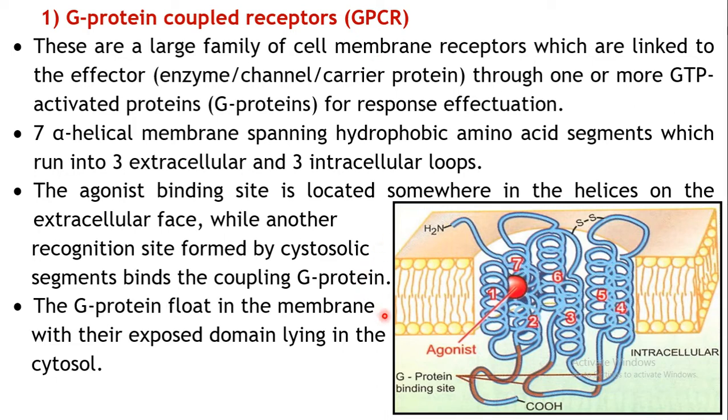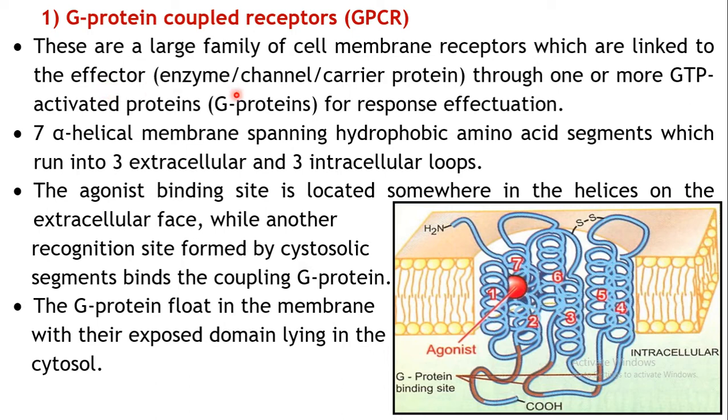As you can see, this particular portion is a part of a cell membrane. You can see here the lipoidal bilayer interspersed with intrinsic proteins and extrinsic proteins. So these integral proteins which can traverse across the membrane actually form these G protein coupled receptors. Now these receptors, GPCRs, mainly function by being linked to one or the other effector.